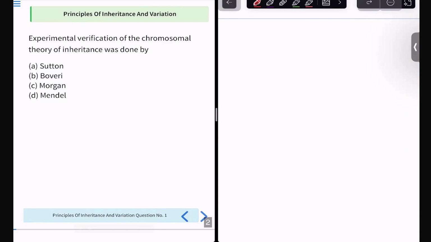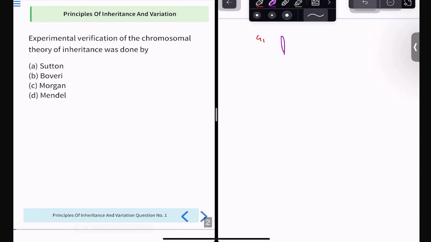Okay, see, first, if we are beginning from G1 phase, what do we have in G1? For example, in G1, we have this. Okay, for example, let me just think in G1, we have like this. Okay, we now go forward in G2. One second, just now you go forward in G2. So what happens in G2? What do we get in G2? It will turn into a bivalent, right? Not actually a bivalent, I must say, but then the genetic material duplicates because what happens in S phase? In S phase, the DNA material replicates, right? So what will I get in G2? I will get double of this thing. This also doubled and this also doubled.